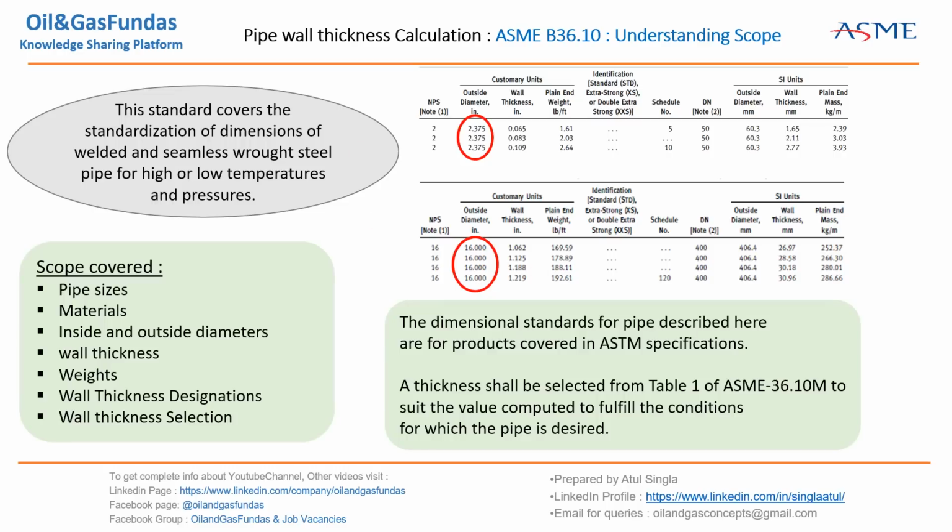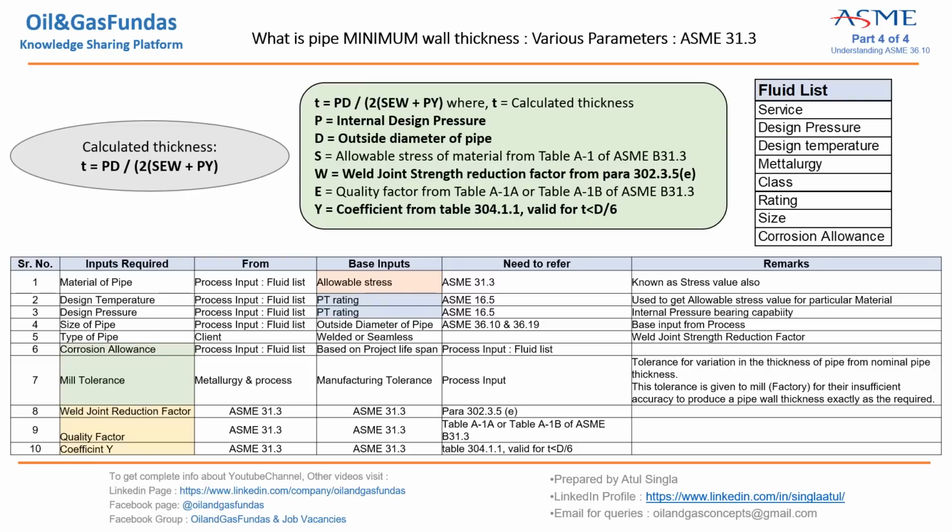These are all the dimensions which are available for each and every size: OD, wall thickness, plain weight; this is customary units, these are SI units. So if you see here, this is the basic formula to calculate the minimum wall thickness. Okay, now we need to really understand this formula. What are the various items in this formula? What are the various inputs required to get up to these values and to finally calculate this? Okay, so now let us first understand what are the various things we require to calculate the minimum pipe thickness.